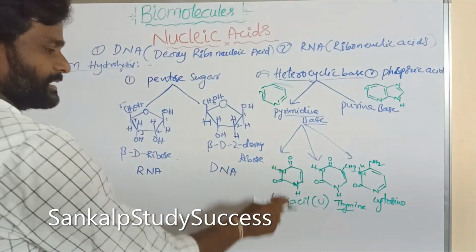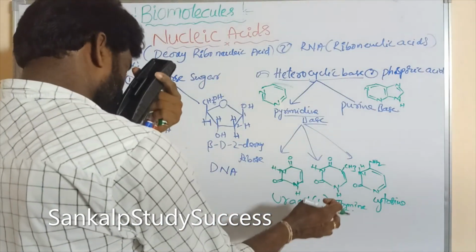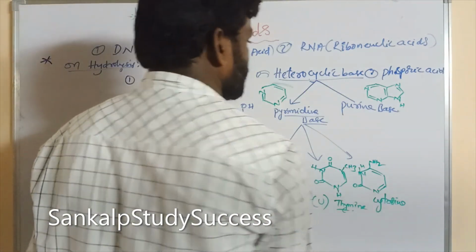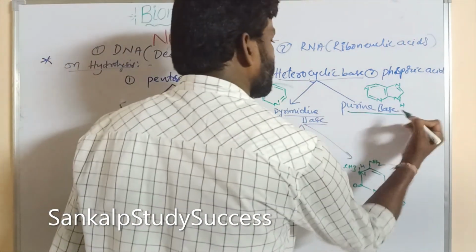So this is the structure of uracil. Uracil and thymine are almost equal, but one CH3 is added. So this is cytosine. And now goes to purine bases.